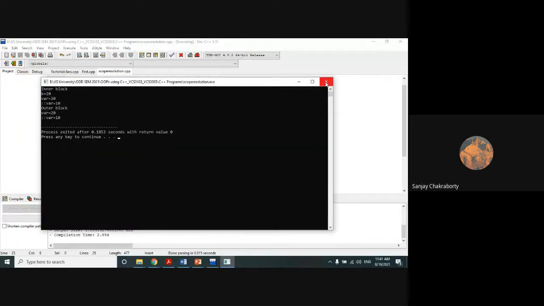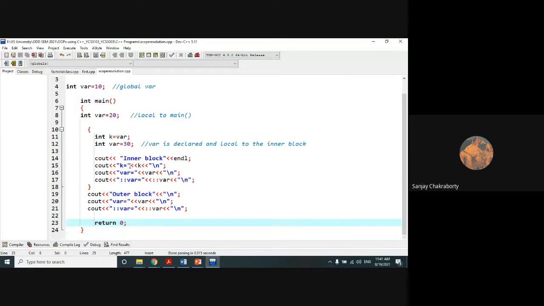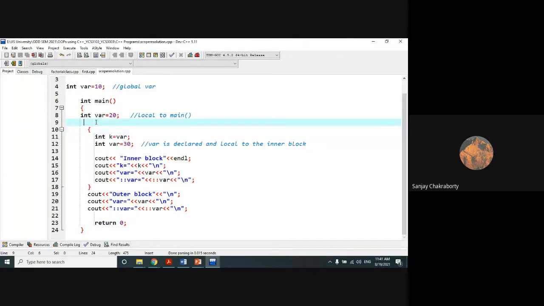So can anyone tell me what is actually happening here? I have used declarations of all these variables in different blocks. So this is the inner block. Without using any system defined or user defined function, I'm creating this inner block. This inner block concept is new to you.